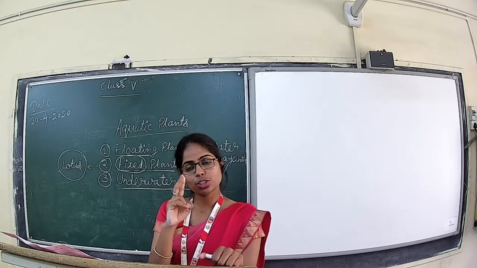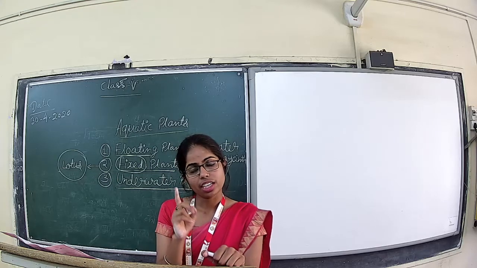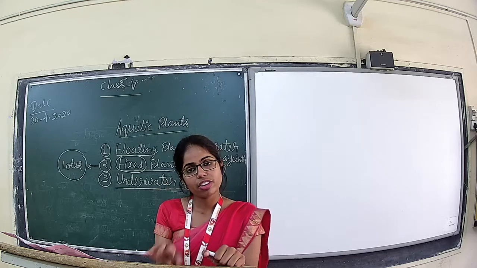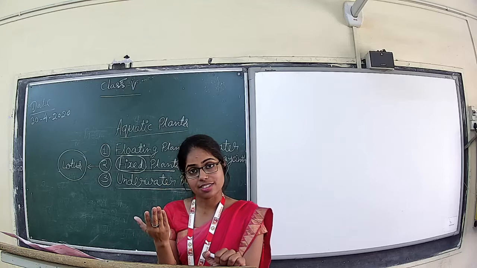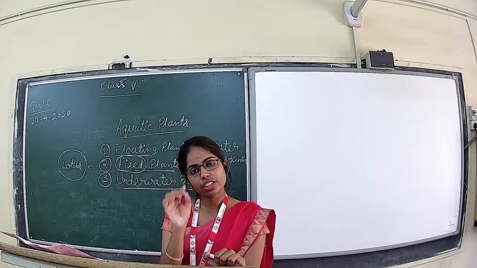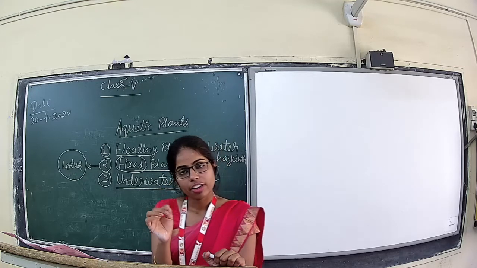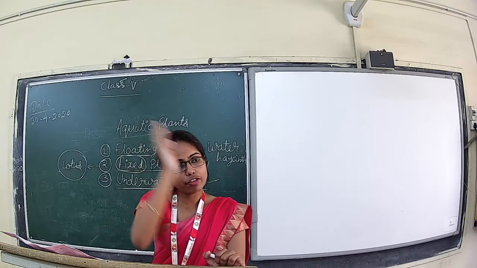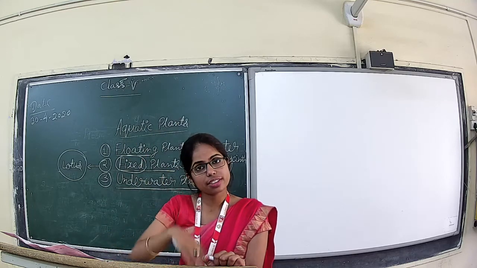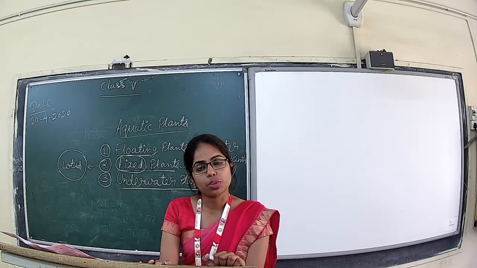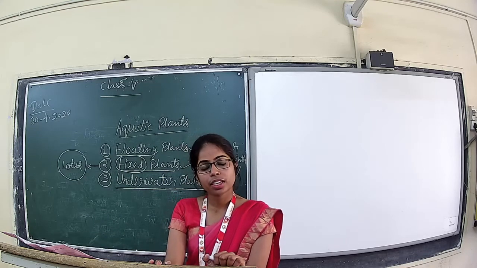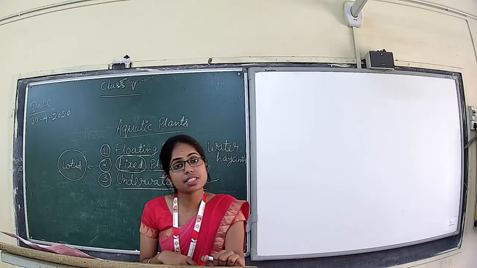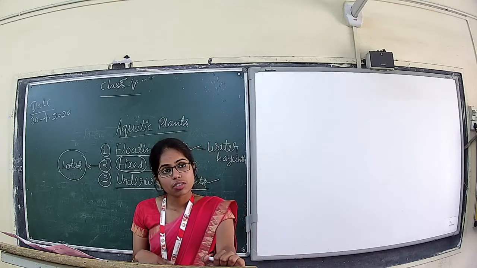You will learn two words about the wave, crest and trough, when you go to higher classes. For the time being, understand that a wave is nothing but the rising and falling of the water inside the water bodies. So when these waves come inside the water bodies, what happens?